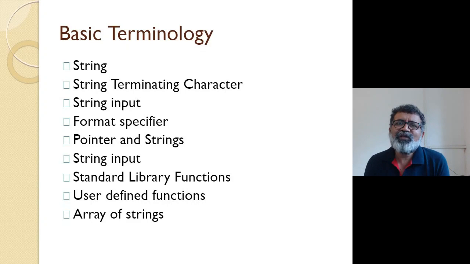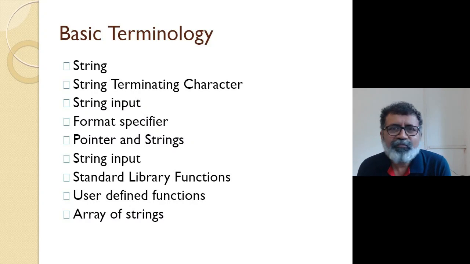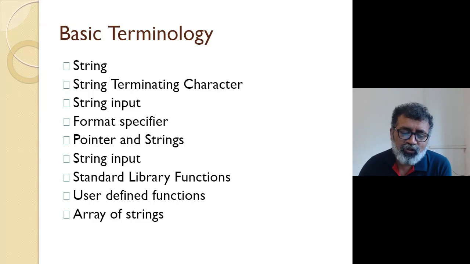So fflush is usually required just before you take a character input or string input, and stdin is the argument sent to fflush. Stdin is the standard input.